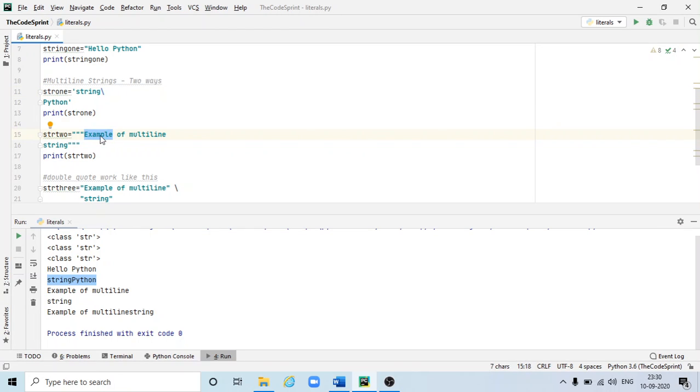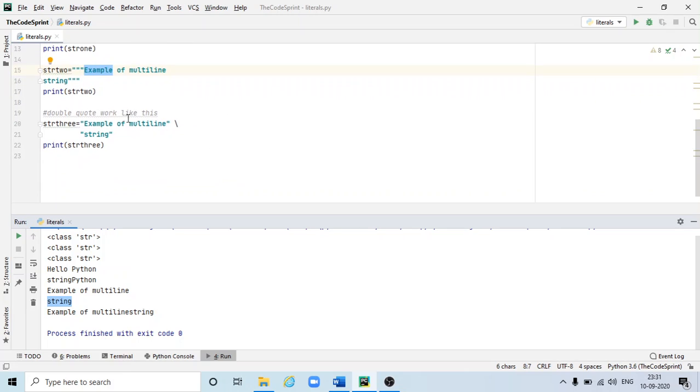You have to write like this, example of multi-line string. So here the strings are in multiple lines, but it is within triple quotes. So it will be printed like this: example of multi-line, this is the first line and string is in the second line.